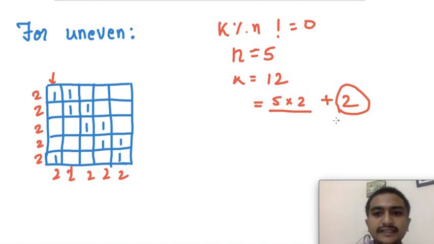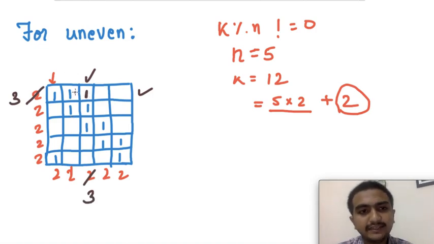But how to fill the other two elements? What we can do is, let's try to fill one here, and we'll mark that this row and this column is done. As we only changed one row which is having a sum of 3 here, and one column which is having a sum of 3 here, which was earlier 0. We'll not touch the elements which were 1 earlier.